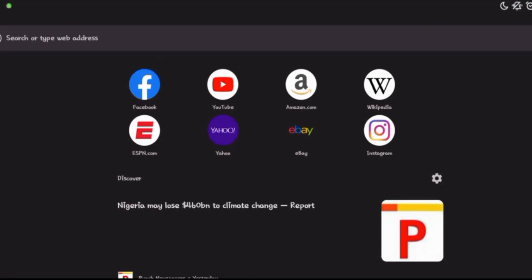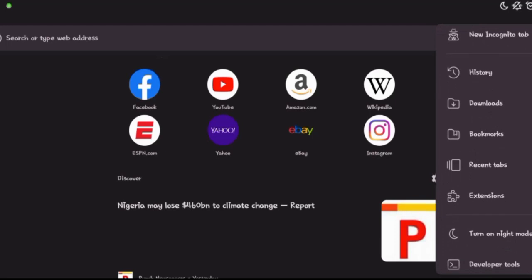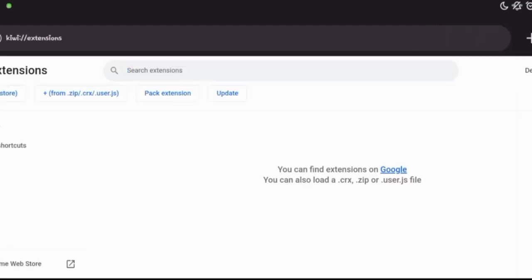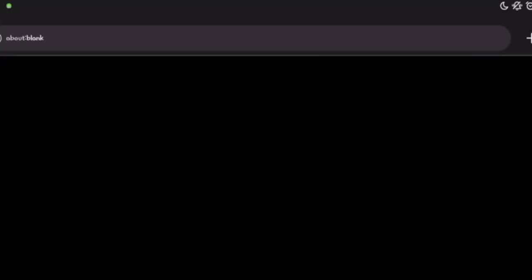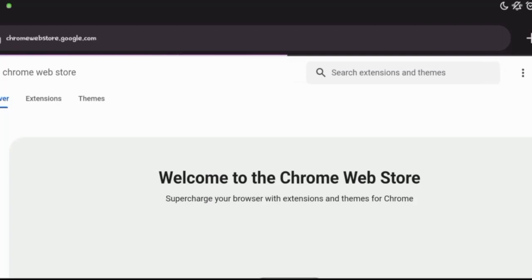So guys, as you can see, I'm on my mobile device on that Kiwi browser. If you head onto this platform, you want to click on the 3 dots at the top right corner of your screen, scroll through and select the extension. If you select that, you want to select From Store at the top left corner. It's going to take you to a new page, and that page is going to be the Chrome Web Store. You just have to be patient for this to load up, and you will be brought to this Chrome Web Store, which you can see right now.